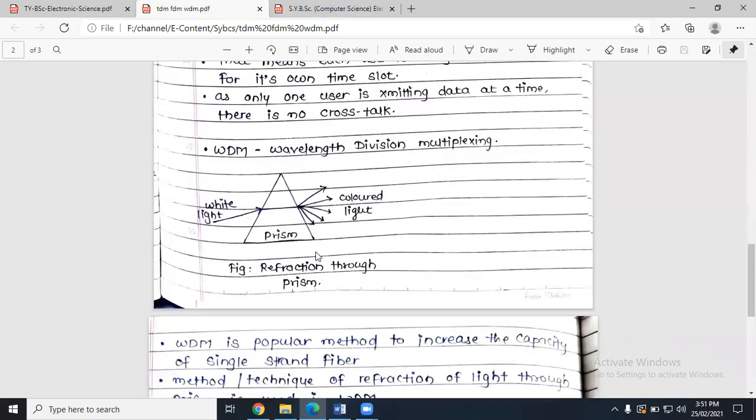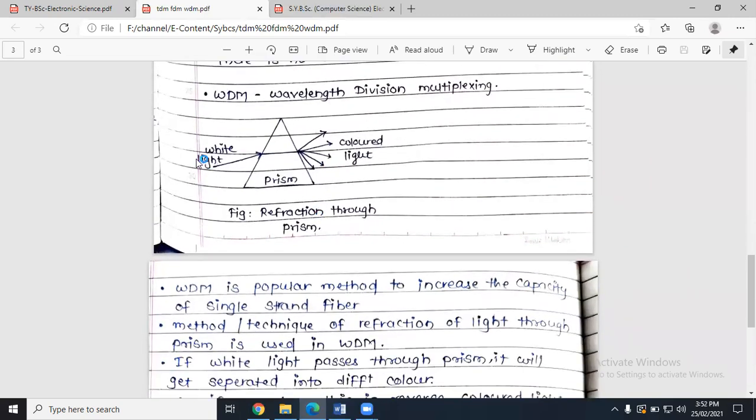Now, this is dependent on the refraction through the prism phenomenon. You might have heard the refraction through the prism concept. What is this? If we put a prism and allow white light to pass through it, then what will happen? We'll observe colored light on the other side of the prism. Correct. So this is what happens in case of WDM.